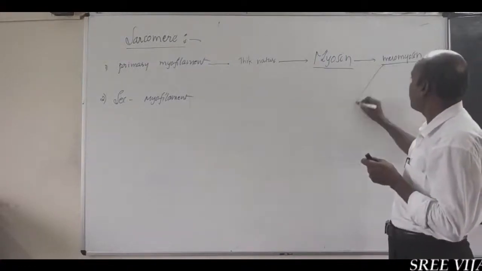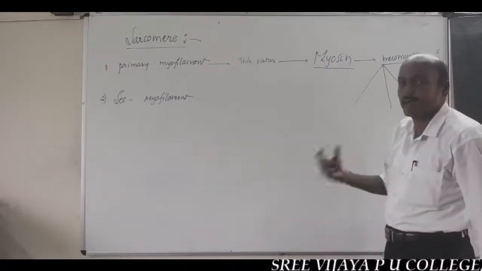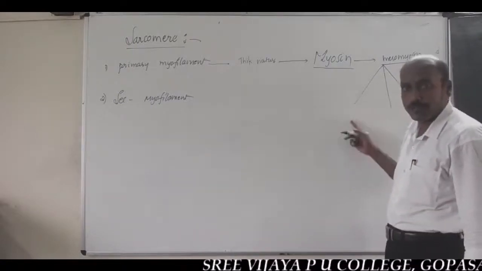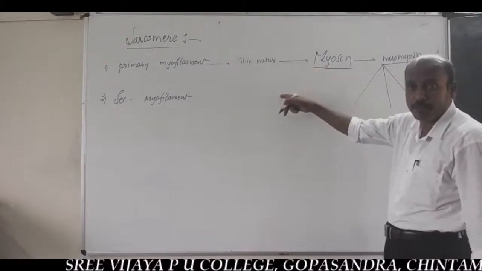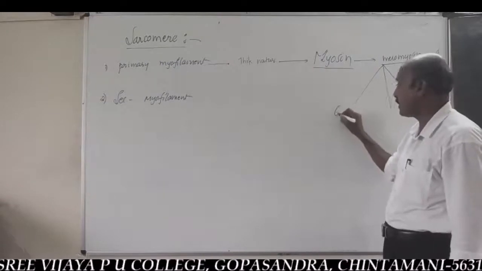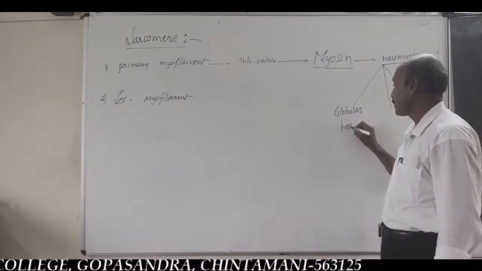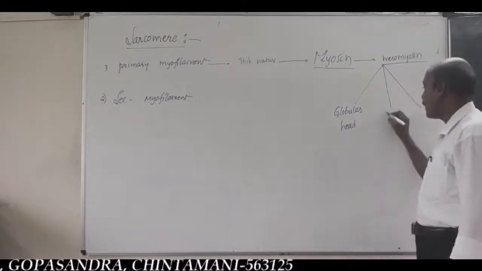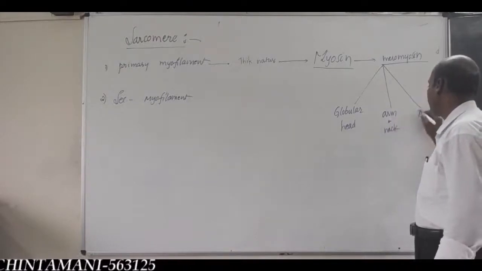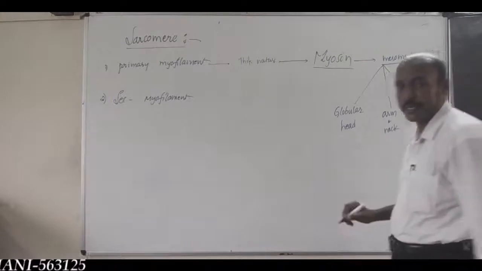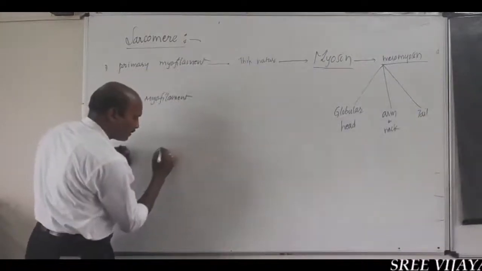This meromyosin is arranged in three parts. Meromyosin, the protein of the myosin filament, the primary myofilament, is arranged in three parts: globular head, arm or neck, and tail, an elongated tail. Listen here. For example,